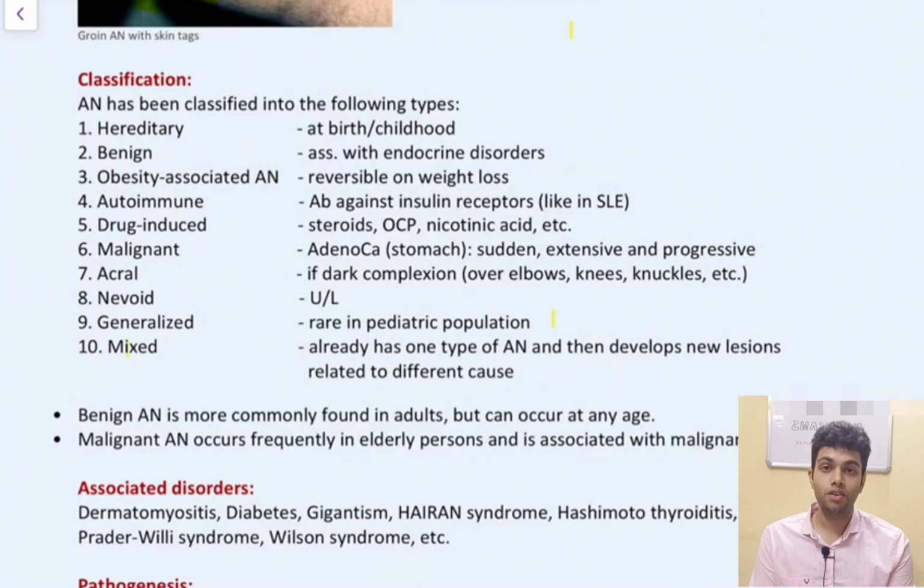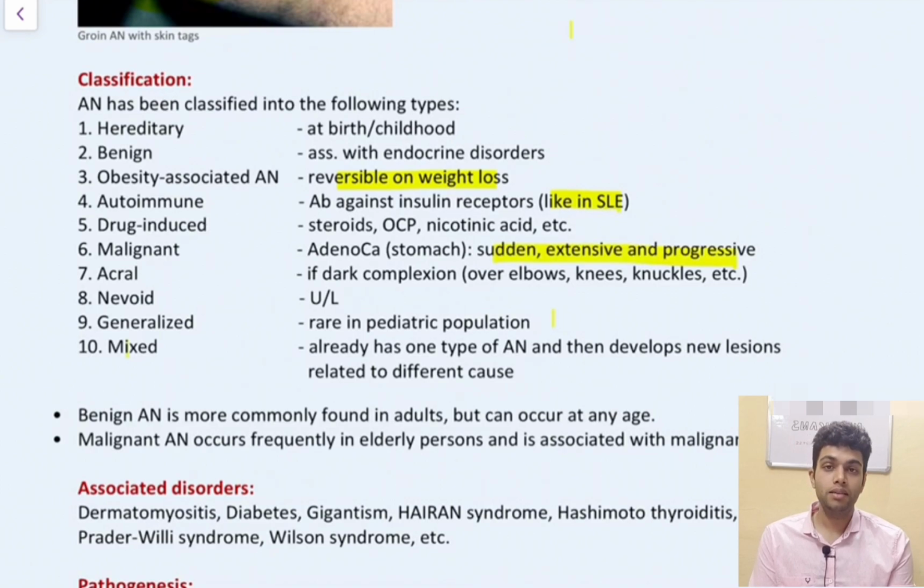What is the classification of acanthosis? It can be classified into following types. Firstly, hereditary. It presents at birth and childhood. Benign. It is associated with endocrine disorders. Obesity. It is reversible on weight loss. Autoimmune. In this, antibodies against insulin receptors are formed, such as in SLE. Drug-induced. We have already discussed that. Malignant form. Adenocarcinoma of stomach is the most common cause and it presents as sudden, extensive and progressive form.